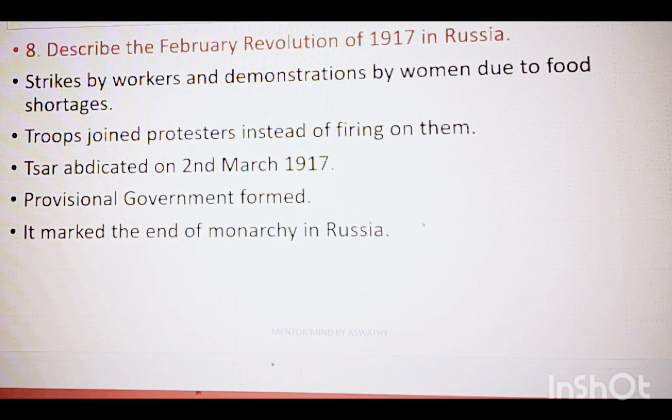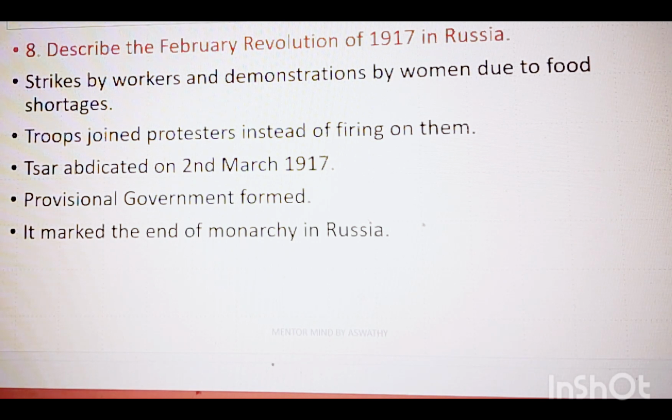Next question is, describe the February Revolution of 1917 in Russia. Due to food shortages, the workers and women led strikes. The troops, the military, also joined the protesters instead of firing on them.